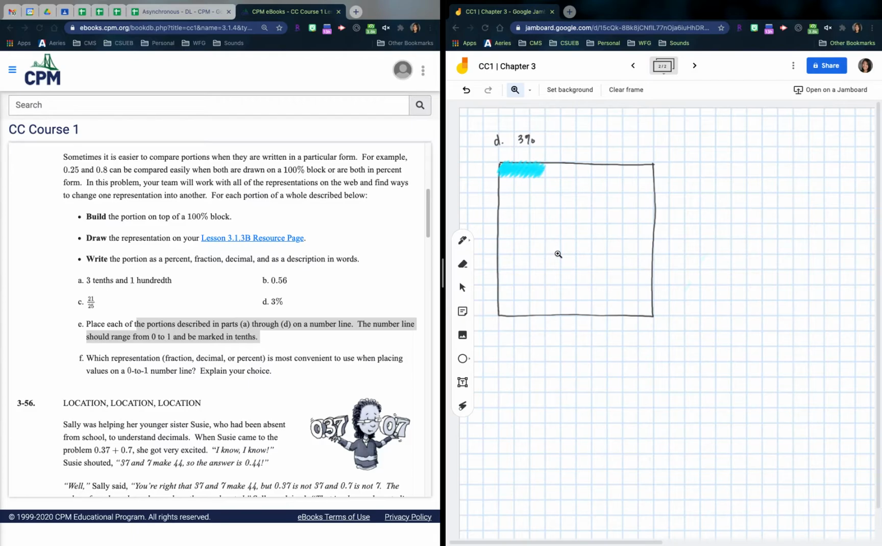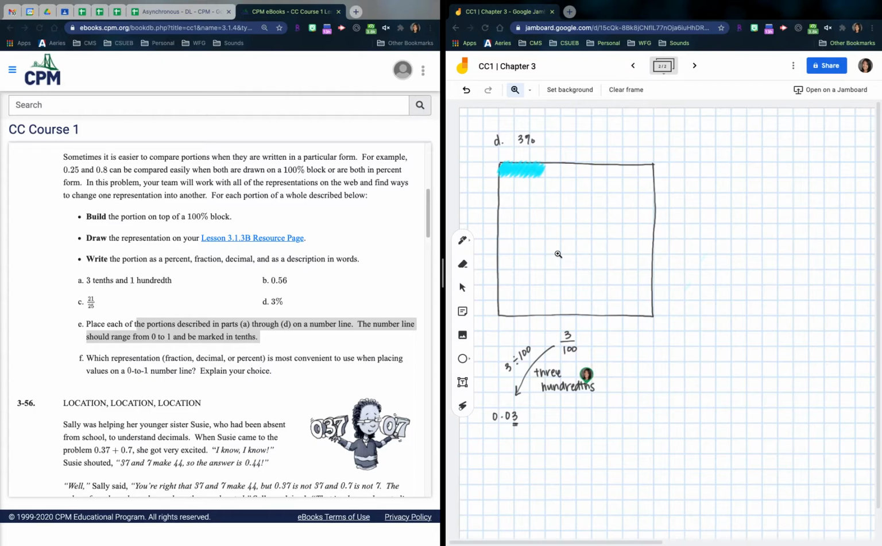This is 3 hundredths. 3 hundredths, right? So it's 3 out of 100 if we're looking at this. If I were to divide 3 divided by 100, or if you just read it, it's 3 hundredths, right? Remember, this is the hundredths place, right? So you would write 3 hundredths.